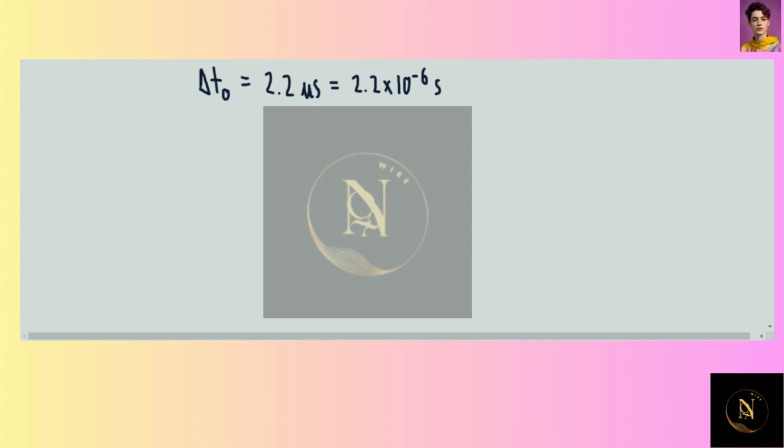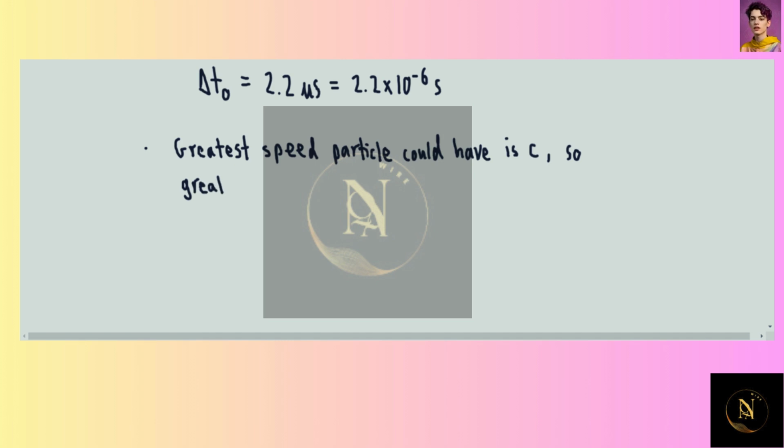So we have the mean lifetime of the muon in its own reference frame, which is 2.2 microseconds. With this time, we also take into consideration the greatest speed that the particle could have, which would be the speed of light. That's the fastest anything can travel.